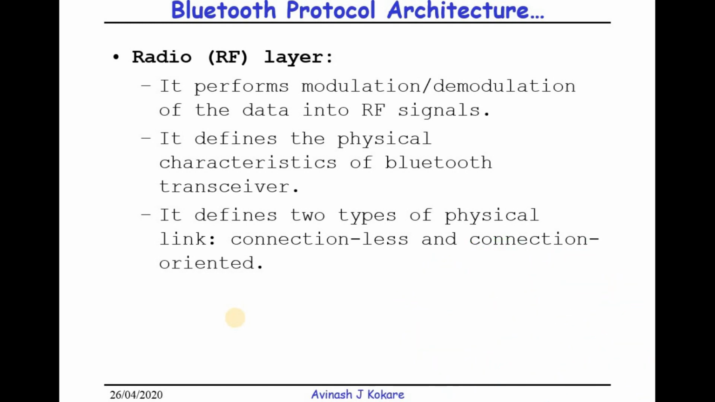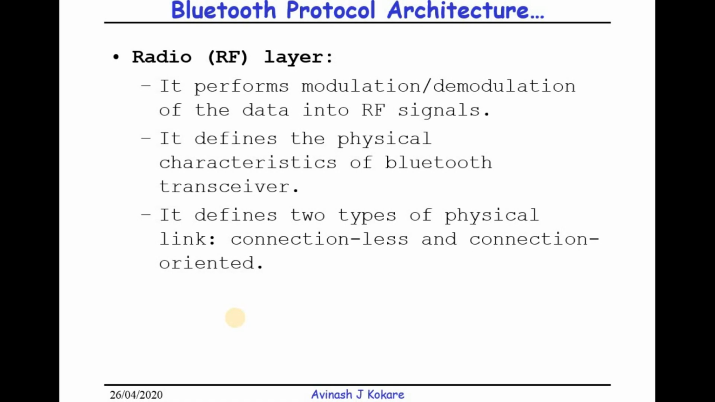As Bluetooth uses the wireless medium, whatever data is to be transmitted is modulated into RF signals at the sender side, and at the receiver side this RF signal is demodulated into a digital signal. So that analog to digital task is done inside the wired network. The same task, modulating a signal from digital to radio frequency and from radio frequency to digital, is done by this radio frequency layer. So it defines the physical characteristics of the Bluetooth transceiver.